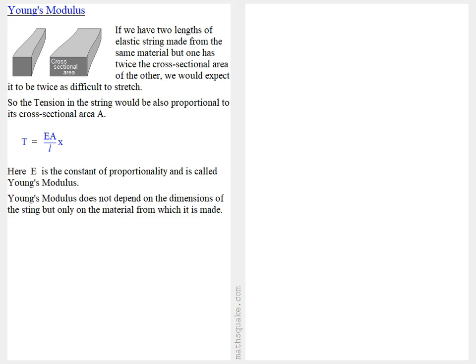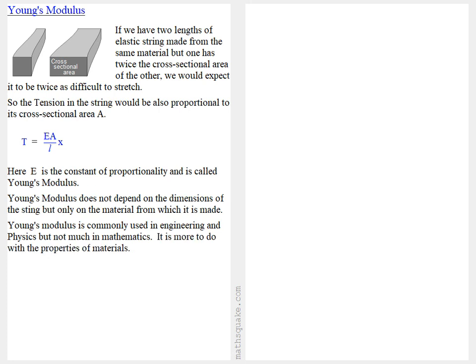Now, Young's modulus does not depend on the dimensions of the string at all. It only depends on the material from which it's made. So Young's modulus is used far more when discussing materials rather than actual strings. This means Young's modulus is commonly used in engineering or physics, but not so much in mathematics. It's more to do with the properties of materials. Young's modulus could not be used for springs because springs are not solid materials.